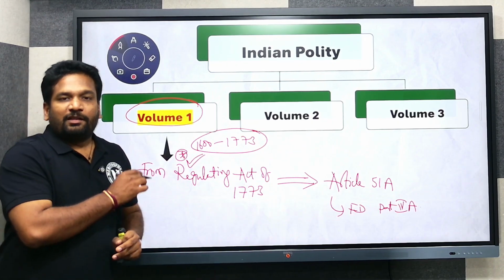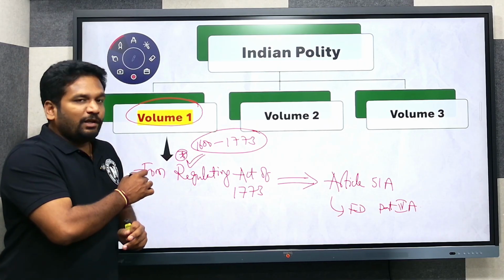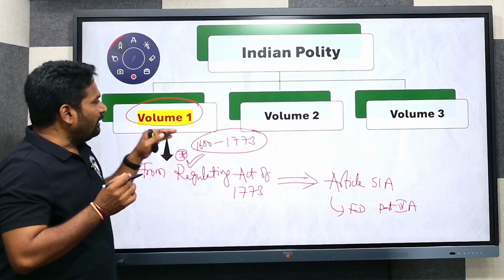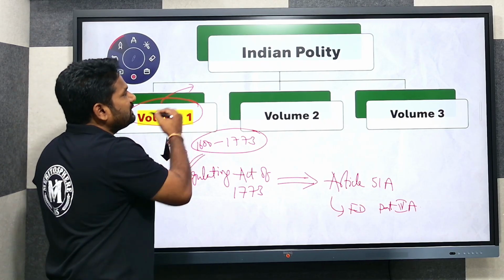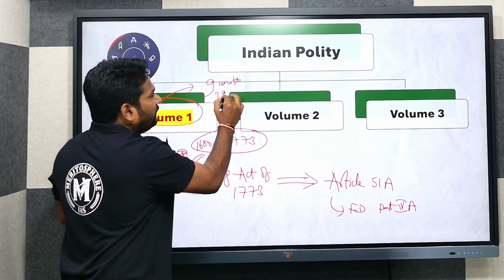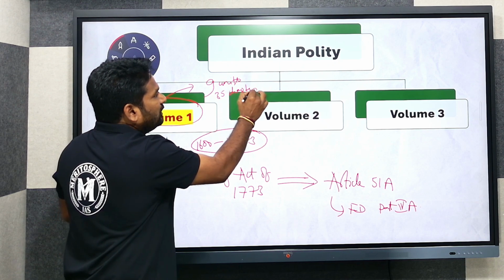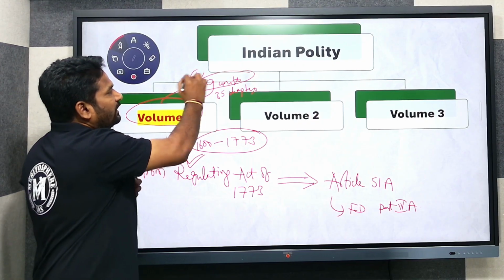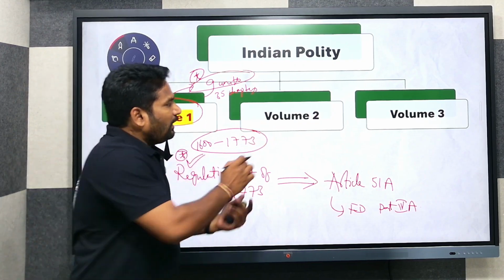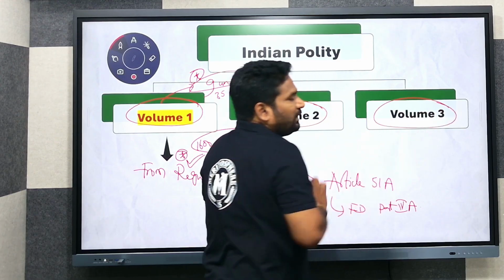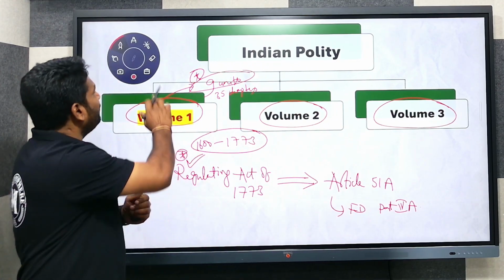In this present lecture, lecture B, introduction to volume 1, we are going to cover what units will be covered under volume 1. Volume 1 is covered under 9 units and 35 chapters. A little while from now, we are going to see what these 9 units are. At present, we are going to look briefly into what volume 2 and volume 3 contain.